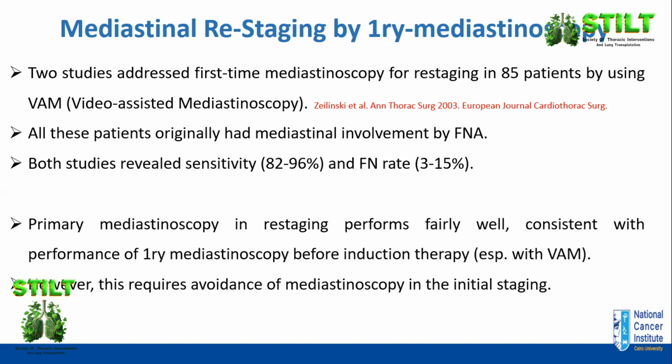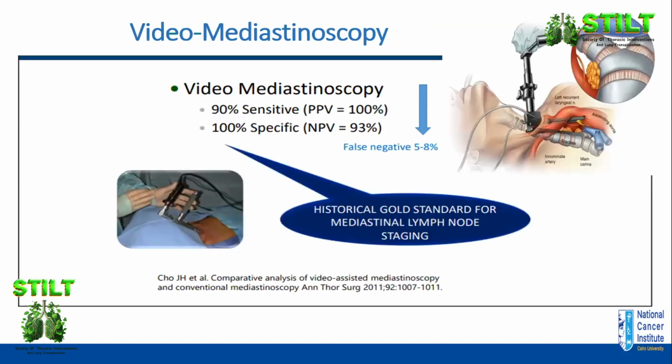So primary mediastinoscopy in restaging performs fairly well, consistent with the performance of primary mediastinoscopy which can be done before induction therapy, especially with video-assisted mediastinoscopy. However, this requires avoidance of mediastinoscopy in the initial staging before induction treatment. And this is a picture of the video mediastinoscopy. It has high sensitivity, reaching over 90%, and is 100% specific, with negative predictive value reaching 93%.